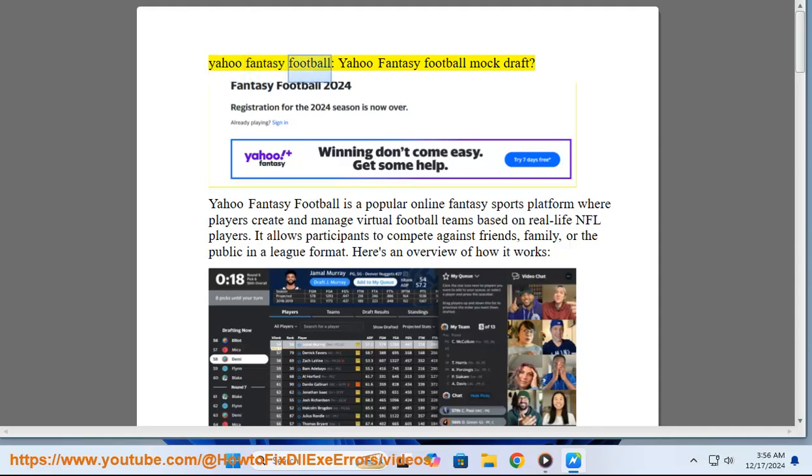Yahoo Fantasy Football Mock Draft. Yahoo Fantasy Football is a popular online fantasy sports platform where players create and manage virtual football teams based on real-life NFL players. It allows participants to compete against friends, family, or the public in a league format. Here's an overview of how it works.